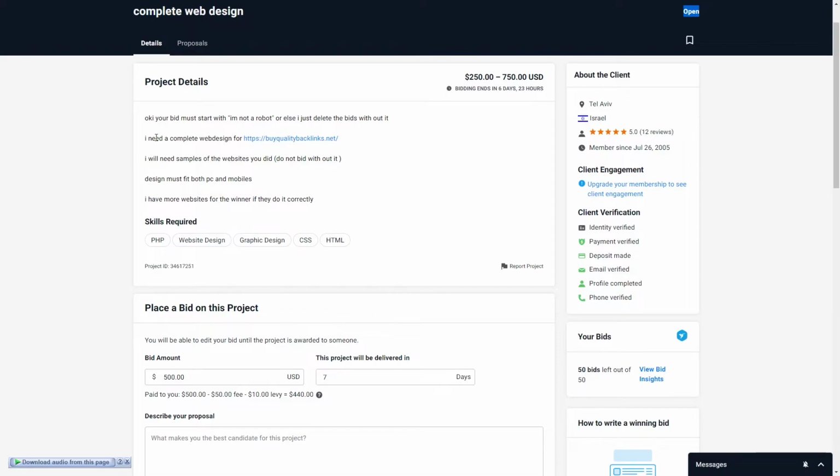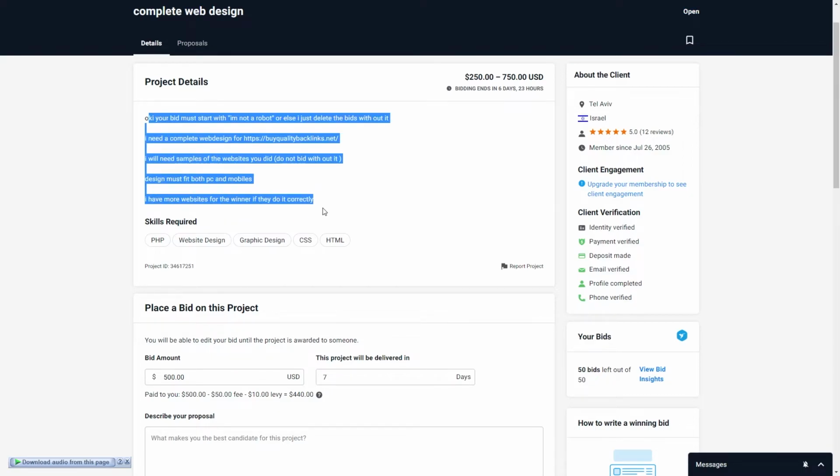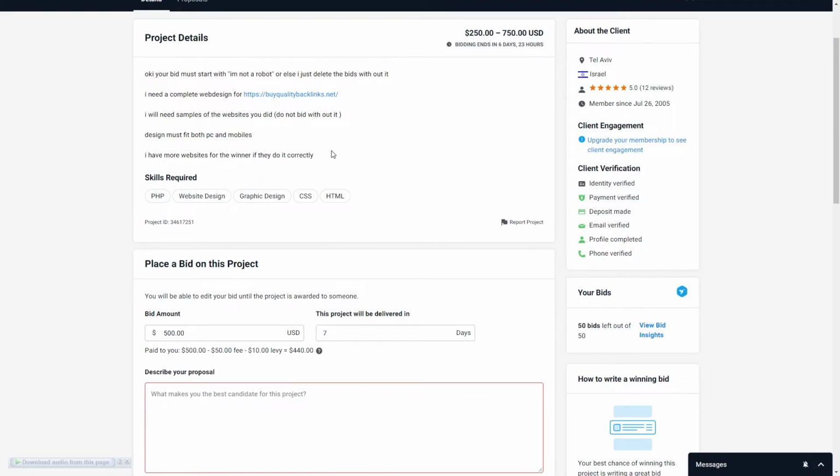Now, before writing your proposal, the second thing you should do is read the project description very carefully. After reading the project details, it's finally time to write our proposal. So we are going to start with the employer name. But in this project, I'm not able to find the employer or client name. So at least we can say hello.